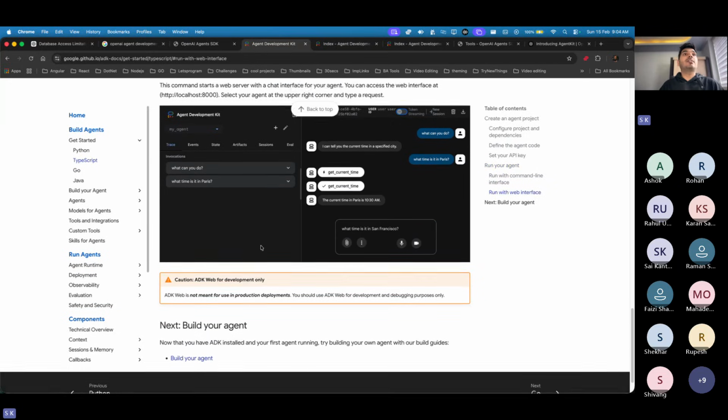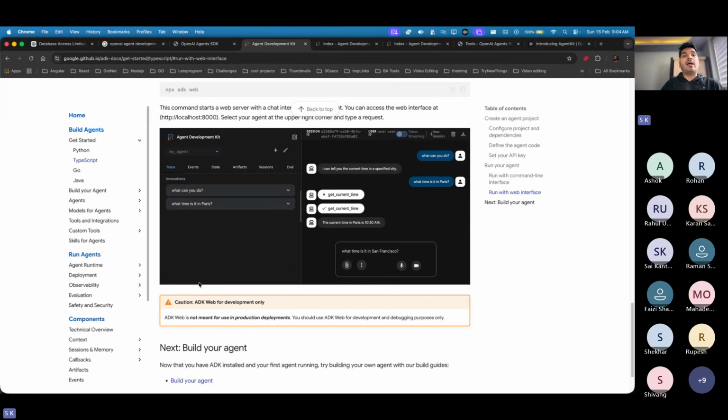And this is what the ADK does. So this is the ADK. If you add that ADK DevTools, you can also view whatever agents you have created on the web.